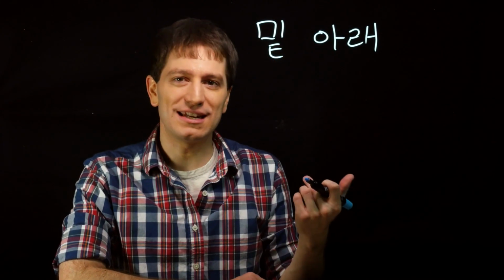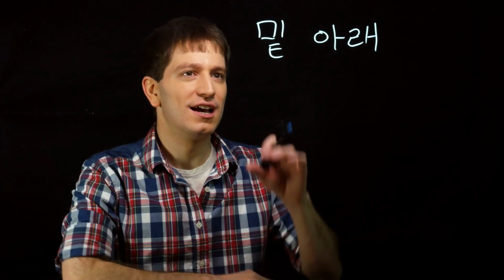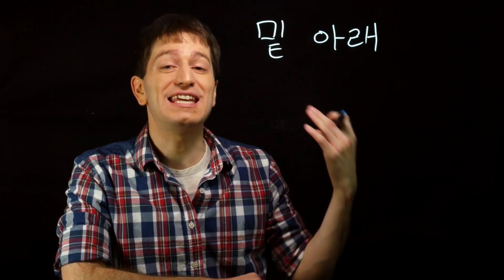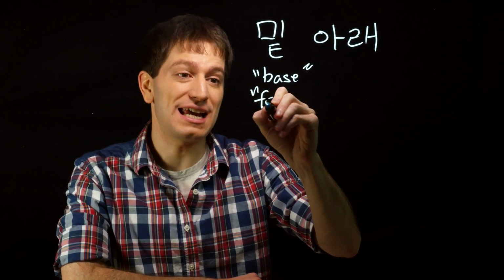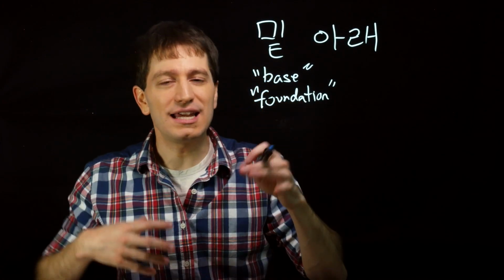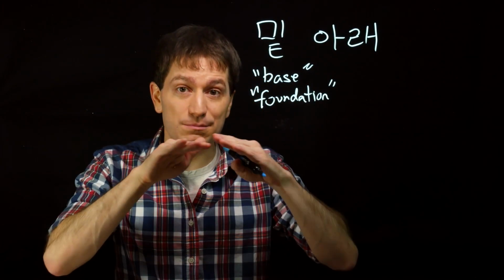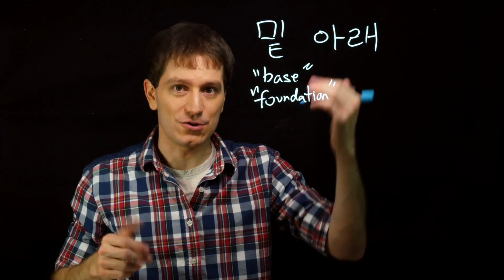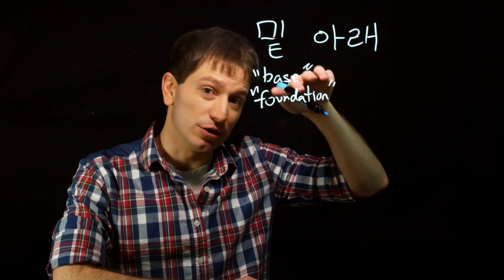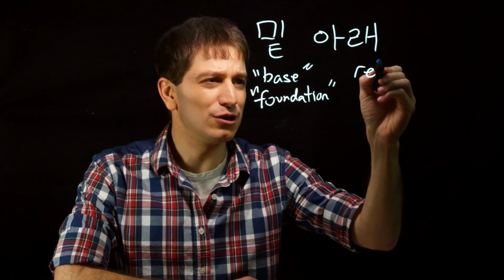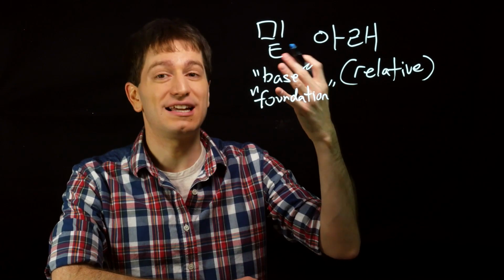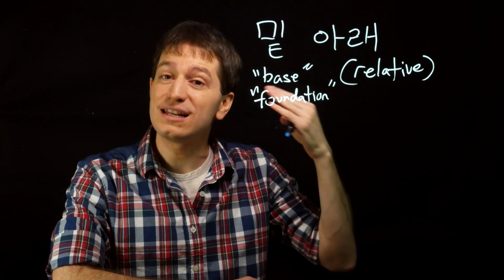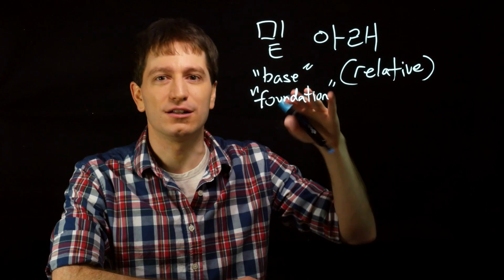밑, 아래. So I said that the definition of 밑 is actually being below an object. Well, when you use this, it can also have the added meaning of talking about the base or even the foundation of something. So if you use 밑, it can also have the feeling of talking about something being on the ground below something else. 아래, on the other hand, which means below a certain level, can often mean below relative to something else. So if you were to say something is 아래, people will consider what it is that you're saying it is lower than.